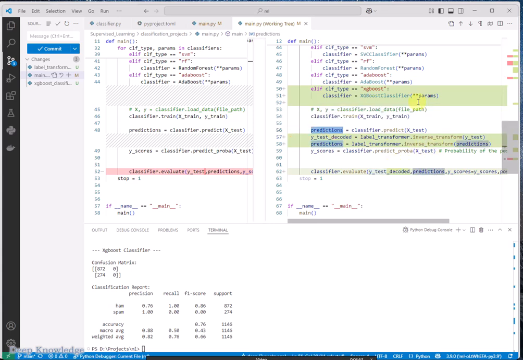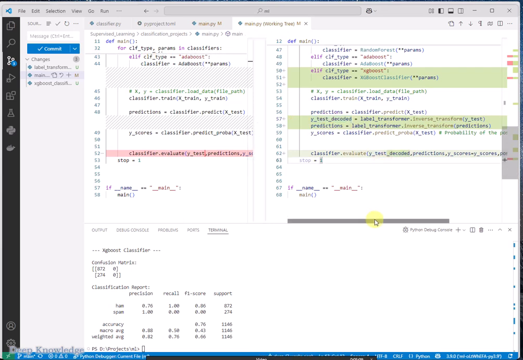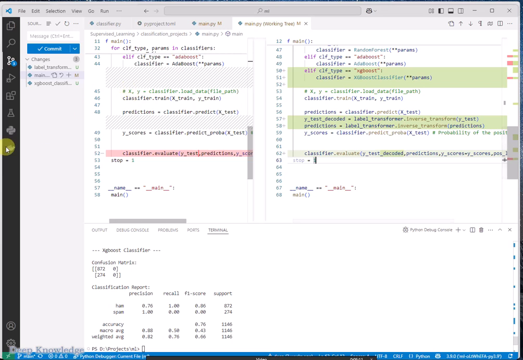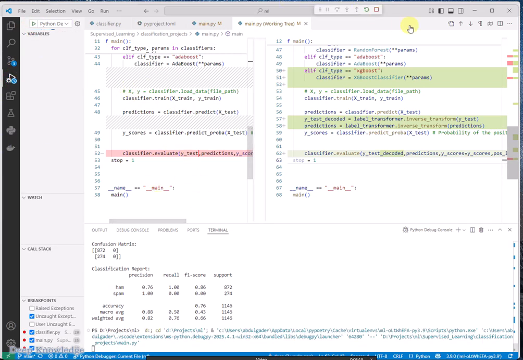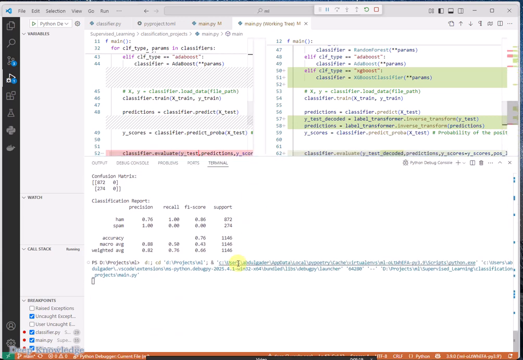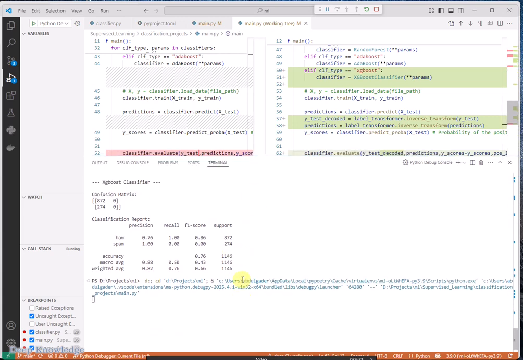Now I would like to inverse it into the original categorical classes, it will be spam or ham. For the test classes as well, I will do the encoded classes, and this will be almost the same. And if you run this, you will have all of these algorithms running on the same data set without any issues.